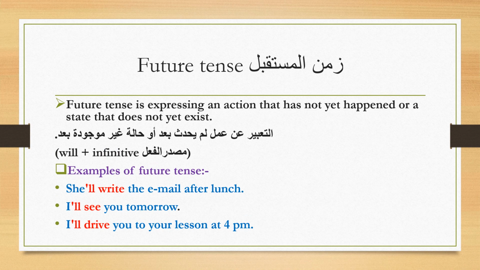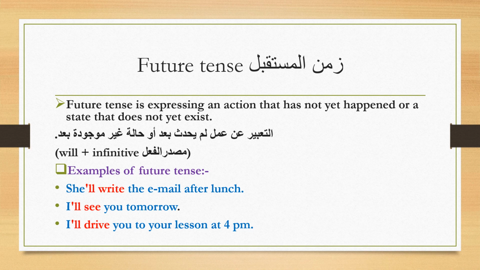Now we're going to learn about future tense. Future tense is expressing an action that has not yet happened or a state that does not yet exist. Examples of future tense: she'll write the email after lunch. She will write. Will, right, it means she still hasn't done it. She will still do it later.